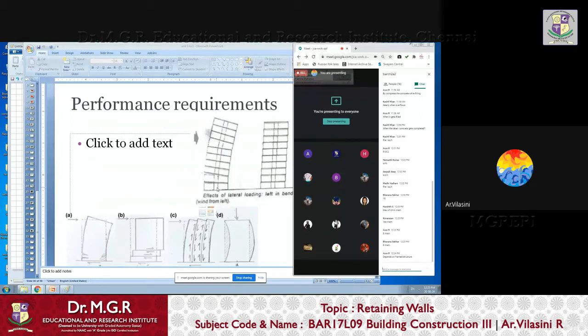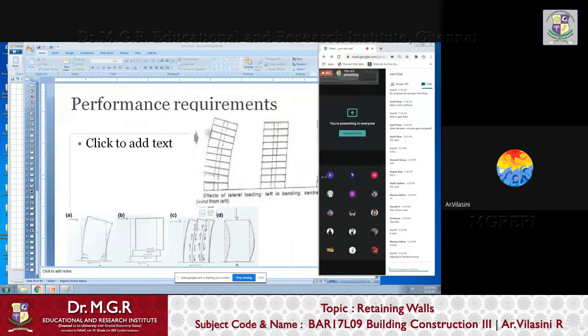This is the first picture. See, there are ways. The entire building might sway like a tree. The second picture, depending on the height and the wind velocity, because the wind velocity is higher at higher altitudes and lower near ground level. So depending on the higher wind velocity, it can actually slide also. Okay, you understand all this, right?